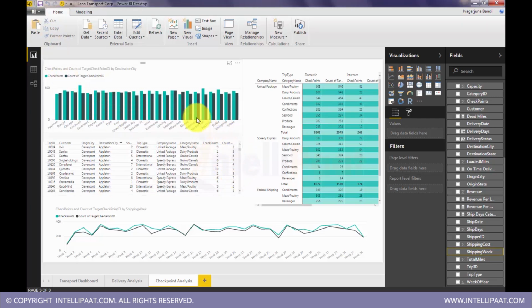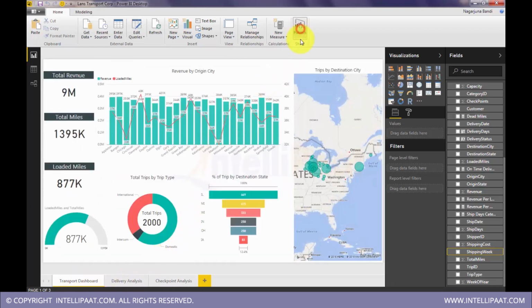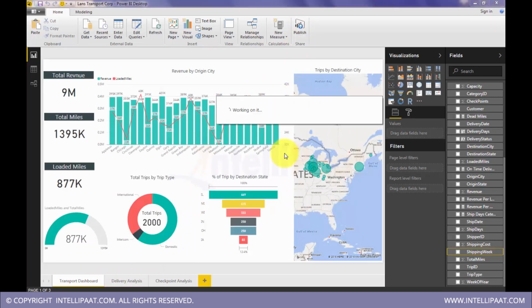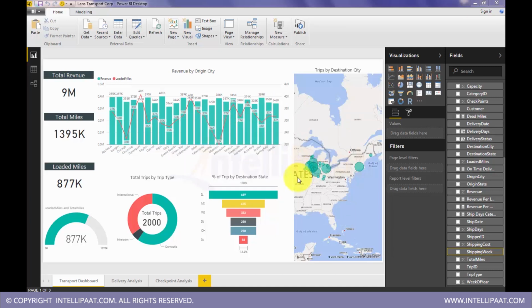Remember, when you're publishing, don't select any data, because it will get saved and published in the same manner, and always be on page 1 while publishing. So now click publish. It will ask us to sign in. Yeah, I have to do the sign in.